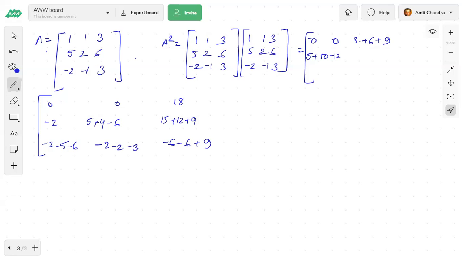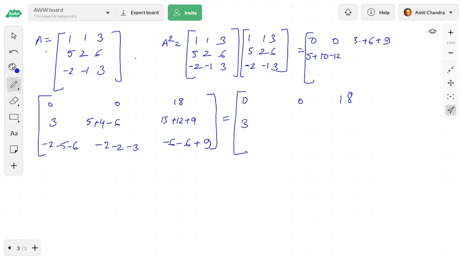Let's see. 5 1s are 5, 2 5s are 10. Oh, sorry, this is minus 3. Okay, so this is 0, 0, 18.